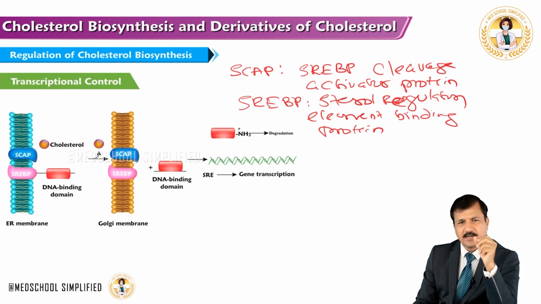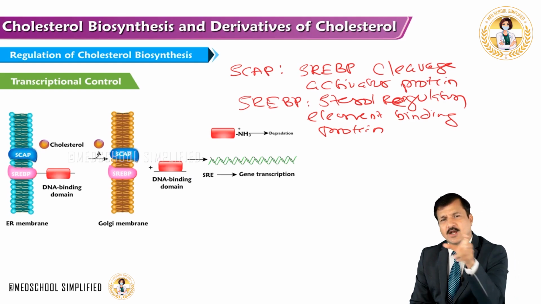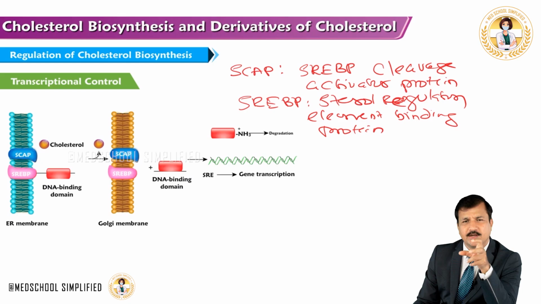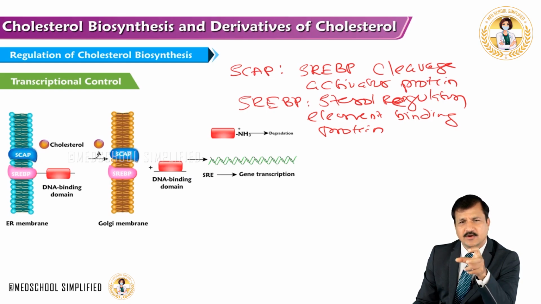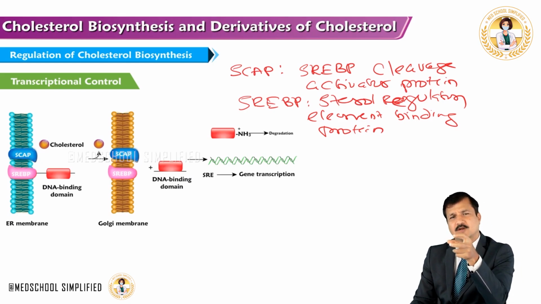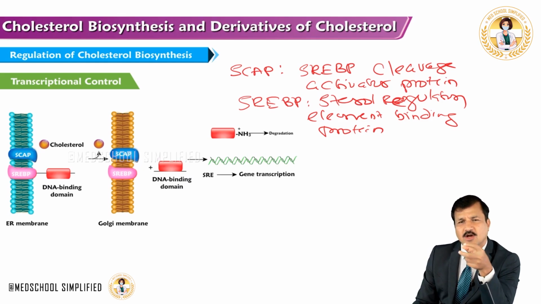They are going to clip that DNA binding domain and allow it to go into the nucleus, and in the nucleus, the DNA binding domain will bind to a sterol response element or sterol regulatory element, which is a part of the gene segment upstream of the gene that is coding for HMG-CoA reductase enzyme.